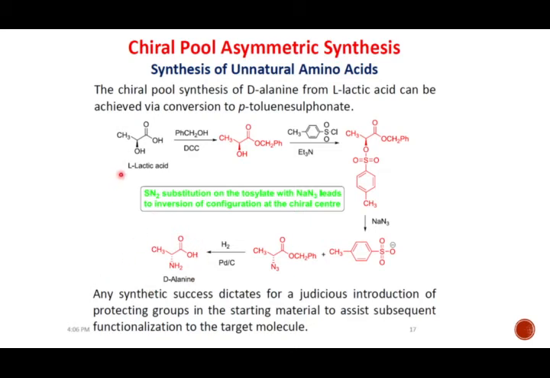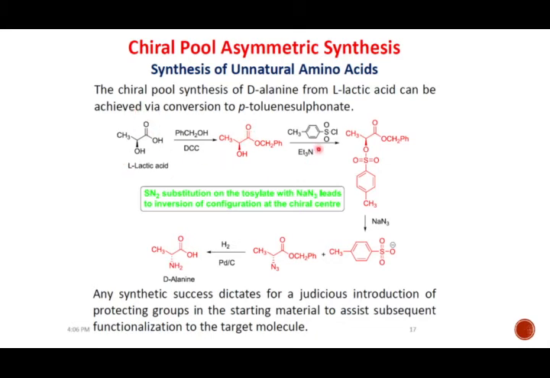We will start with L-lactic acid, as we discussed in the examples from the chiral pool. L-lactic acid is very cheaply available as a pure compound. When L-lactic acid is treated with benzyl alcohol and DCC, it will protect the COOH as the OCH2Ph, that is ester formation, simply the protection of our acid part.